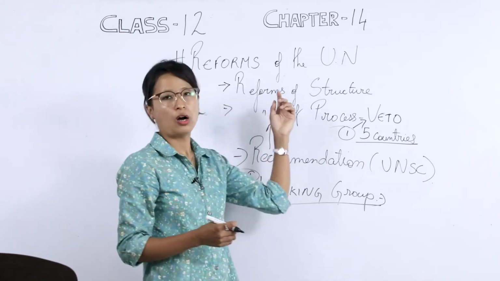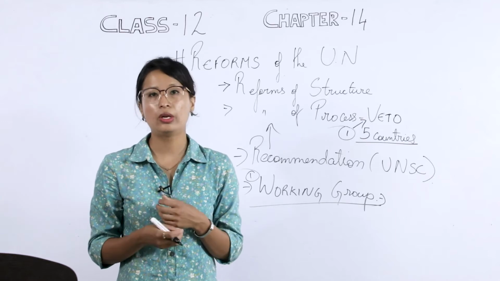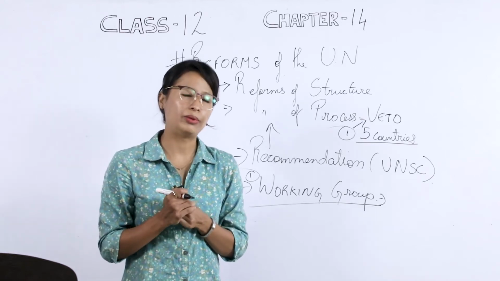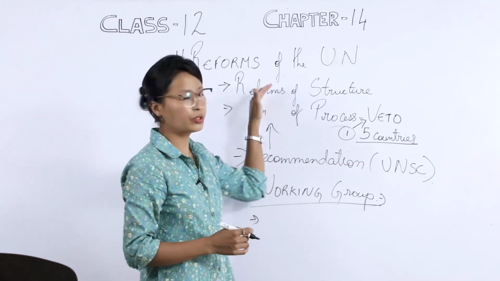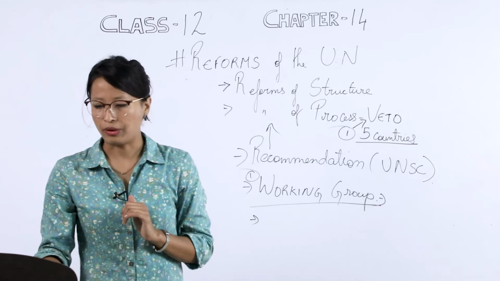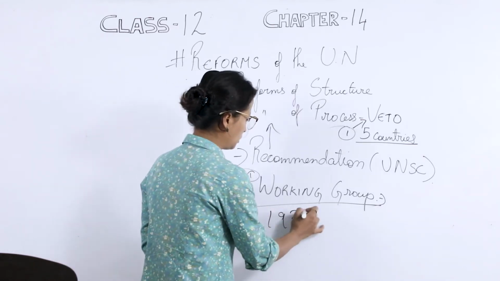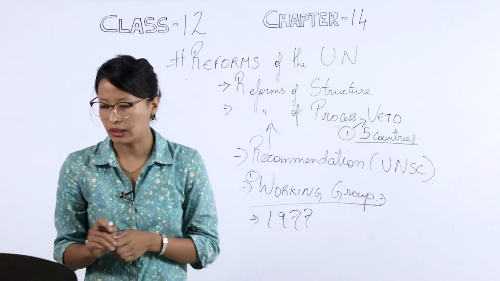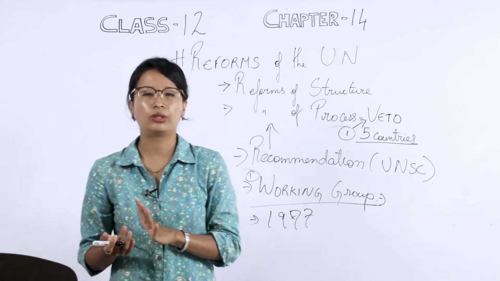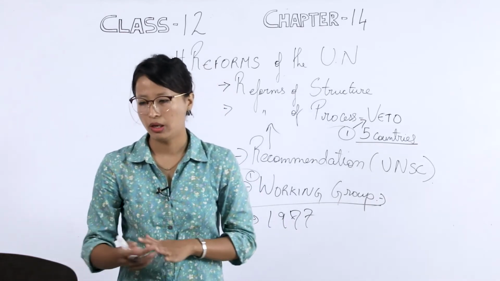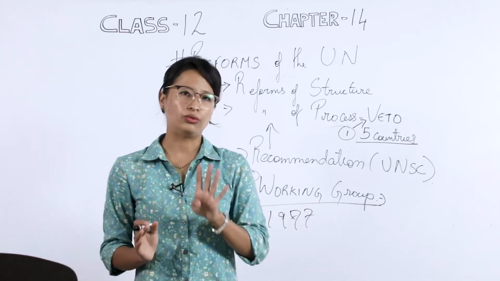And point number 2, how to bring about a change to the structure, that is how to increase the number of permanent members in the Security Council. So the working group, after going through all these problems, gave a recommendation, and the proposal was submitted in 1997, when Kofi Annan was the Secretary General of the UN. Now, the proposal that this working group gave was in the form of 4 points.